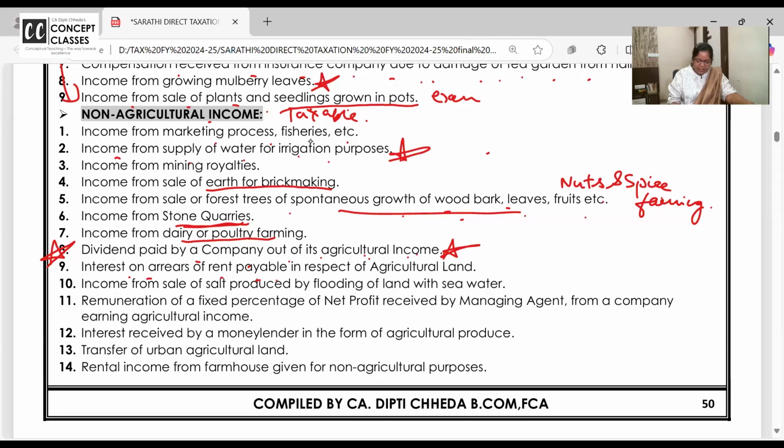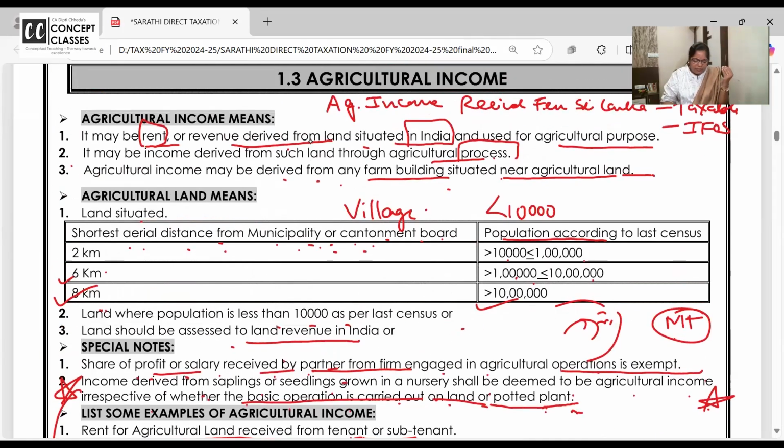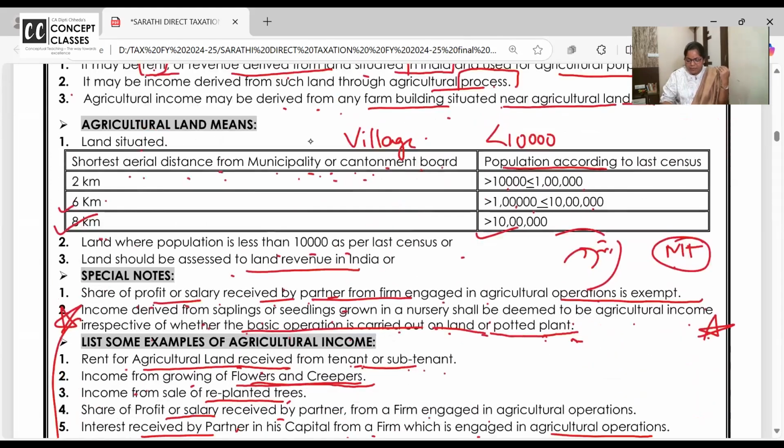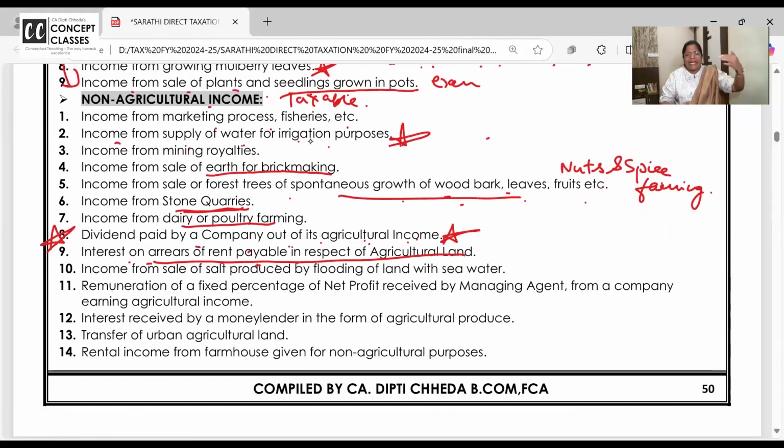Okay. Aa jao. Next, interest on arrears of the rent. I gave you my property on rent. You pay me rent. That's exempt. Rental income is exempt. But you paid rent late. On that, you are paying interest. Interest is very well taxable.